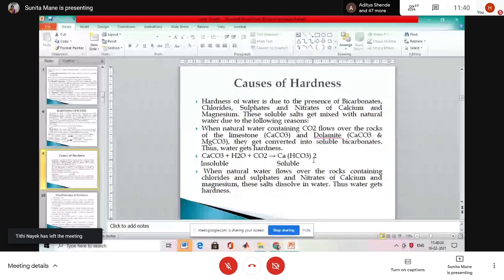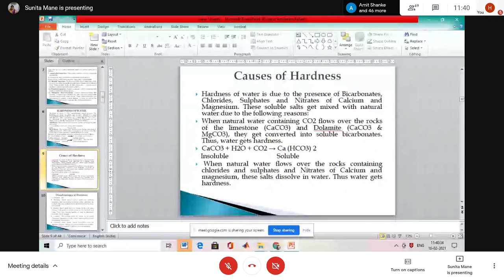The natural water flows over the rocks containing chloride, sulfate and nitrate of calcium and magnesium. This salt dissolves in water, and the water gets hardness. Is it clear to everyone? Is it clear? Yes, ma'am. Okay. Then next.